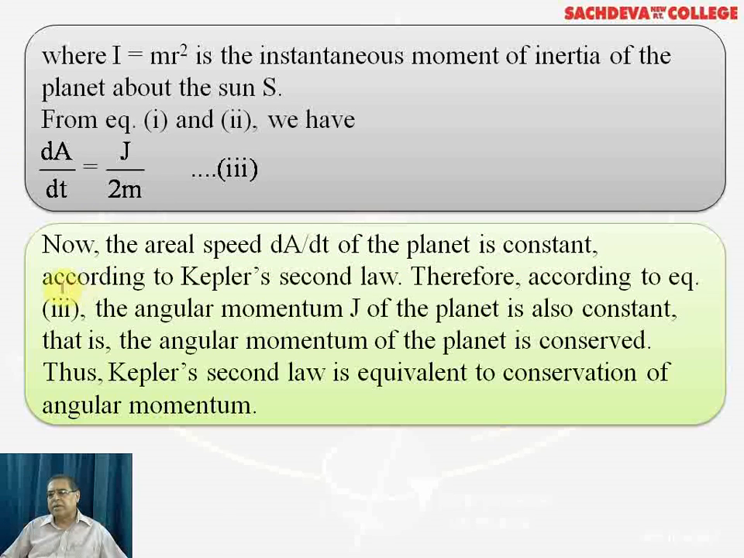So dA over dt of the planet is constant. That is, the areal speed is constant. Whatsoever the position of the planet, areal speed will be constant, and according to Kepler's second law, therefore, according to equation 3, the angular momentum J of the planet is also constant. Angular momentum of the planet is conserved. That is, the second law is equivalent to the conservation of angular momentum.